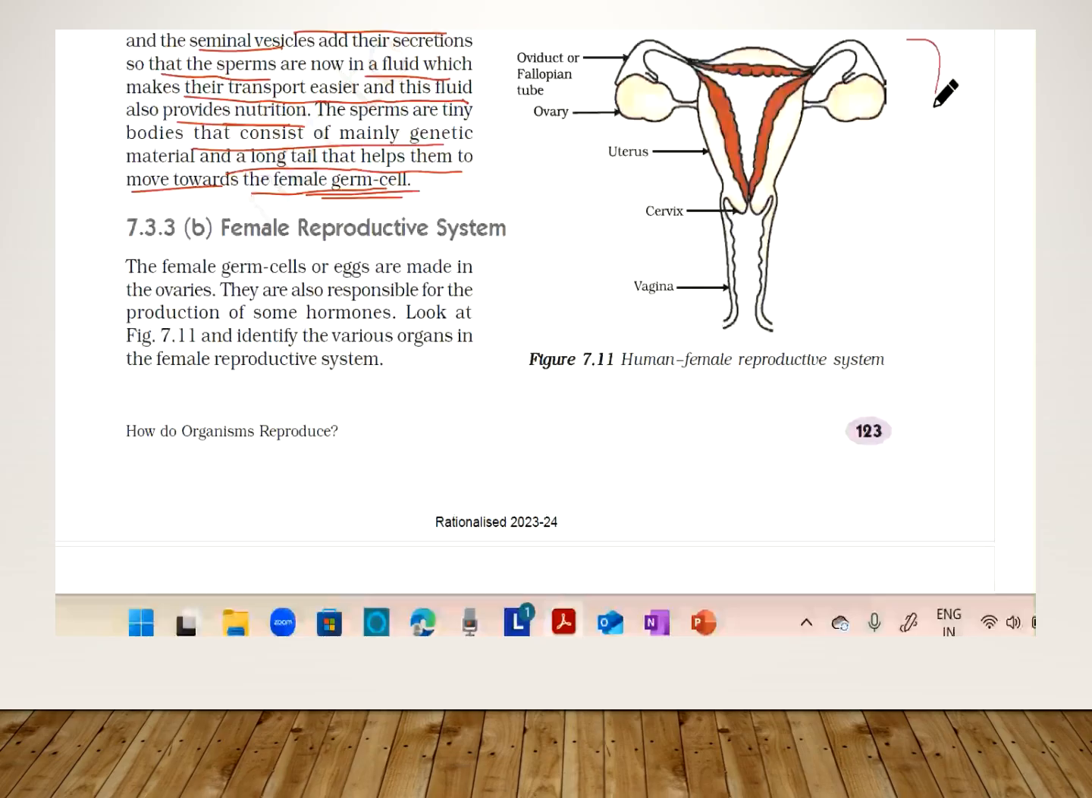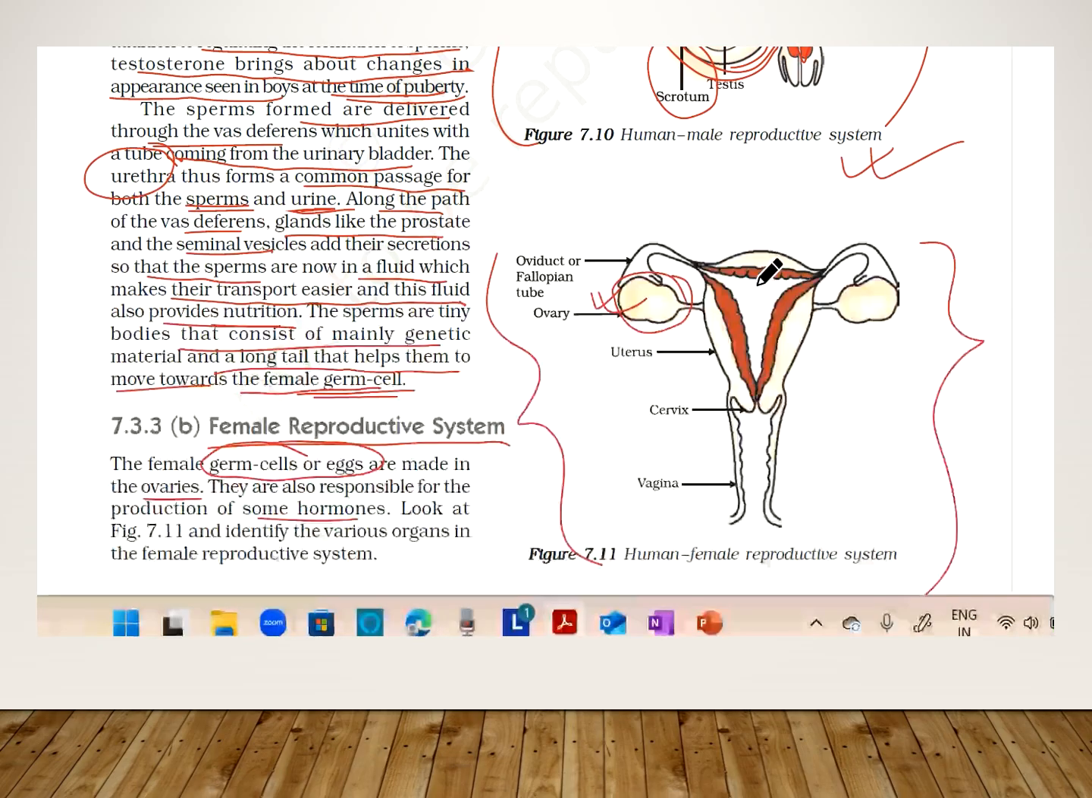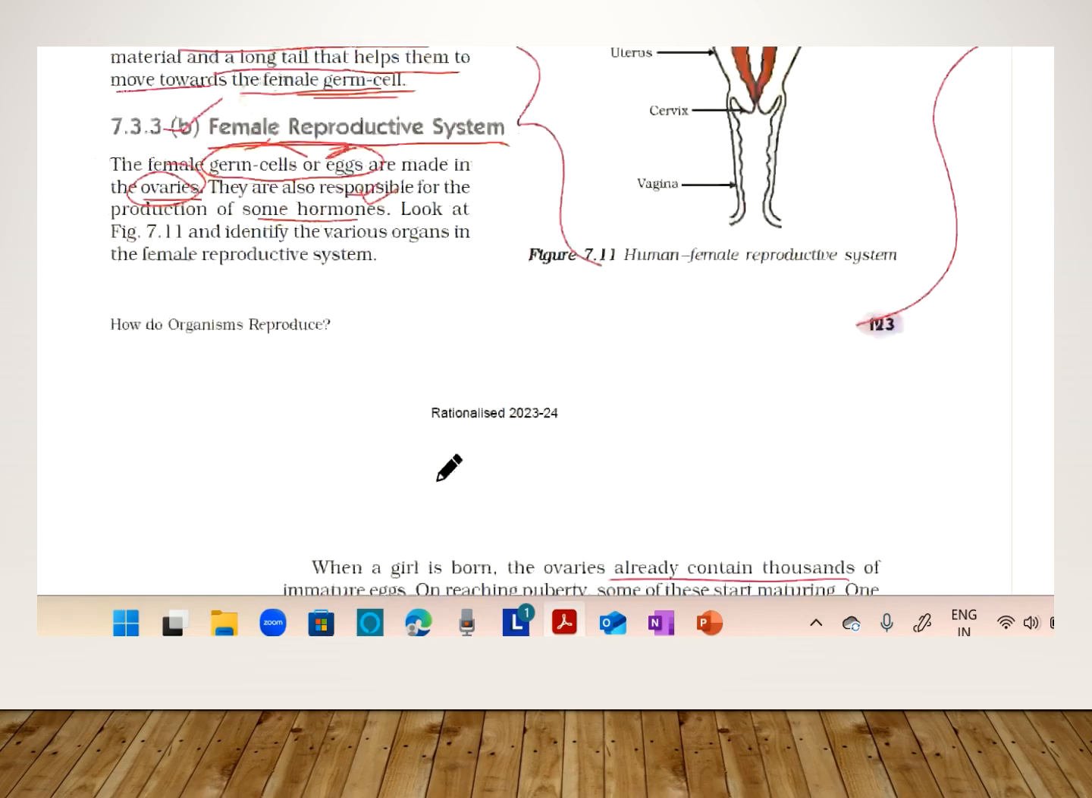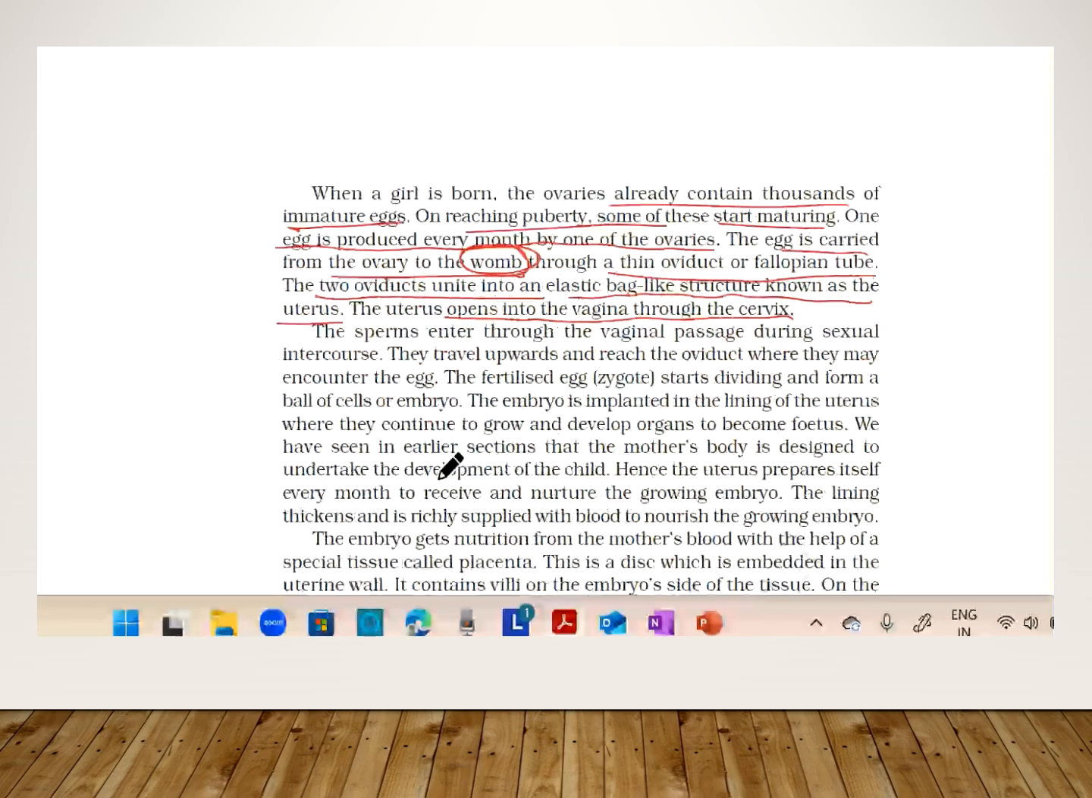Now we will move on to the female reproductive system. When we come to the female reproductive system, we will tell where the germ cells or eggs are produced. They are produced in the ovaries. These are the ovaries where the germ cells are produced, and some hormones are also produced from these ovaries. When a girl child is born, the ovaries already contain thousands of immature eggs.